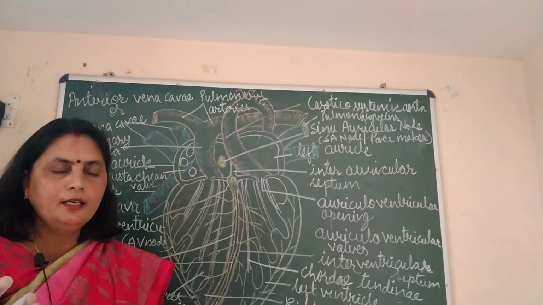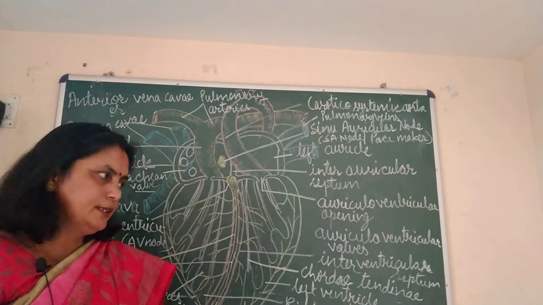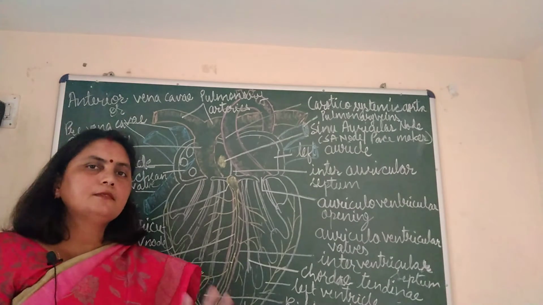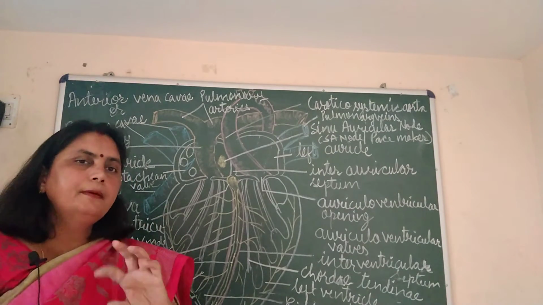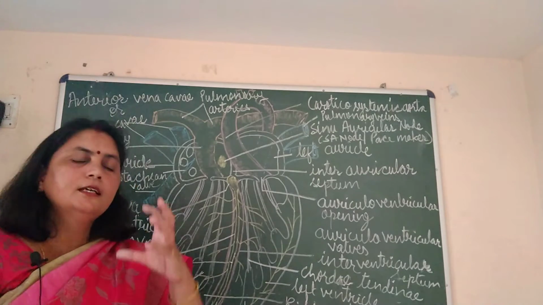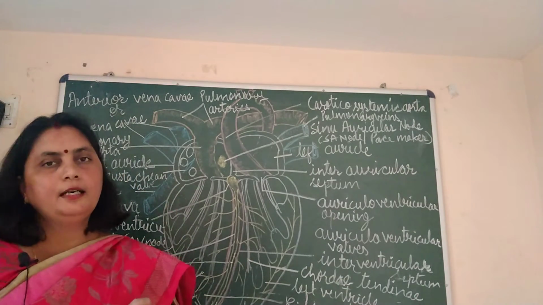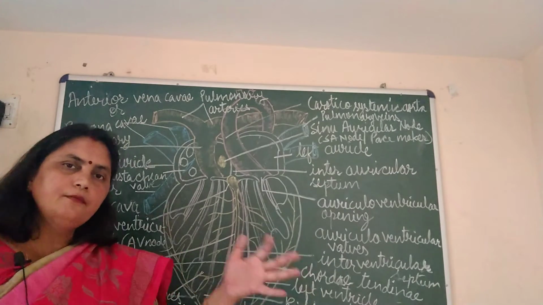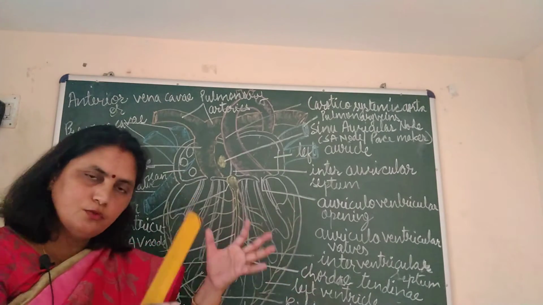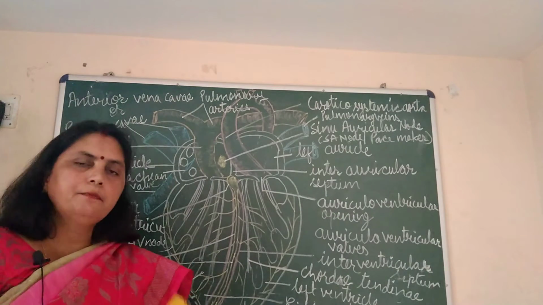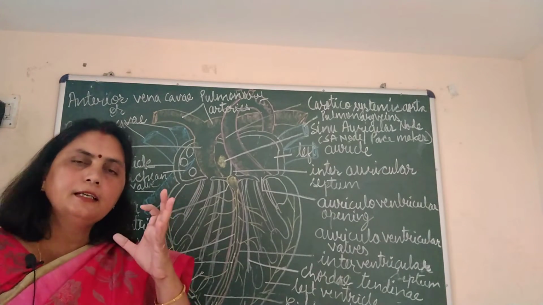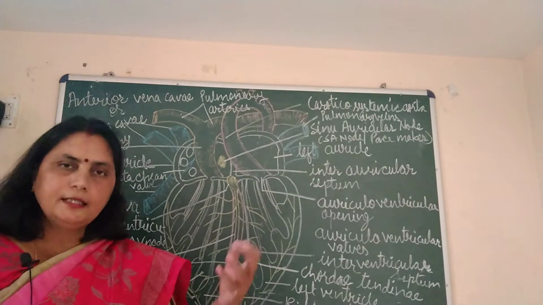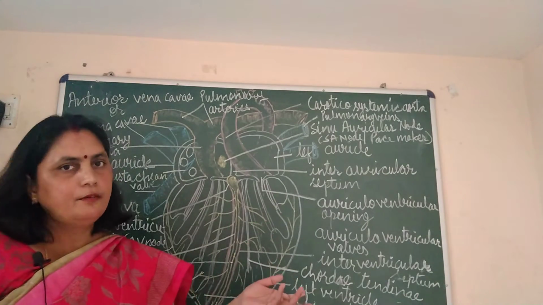How are they exceptional veins? Because they carry pure blood. But why are they still called veins? Because they bring blood from some organ. Whichever blood vessels bring blood from other body parts to the heart are called veins. Pulmonary veins also bring blood from another body part, the lungs, so they can be called veins only.